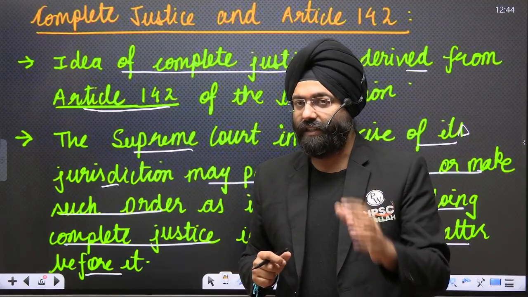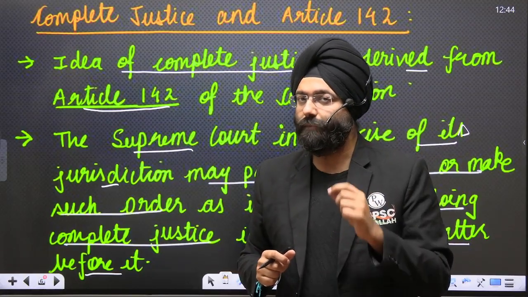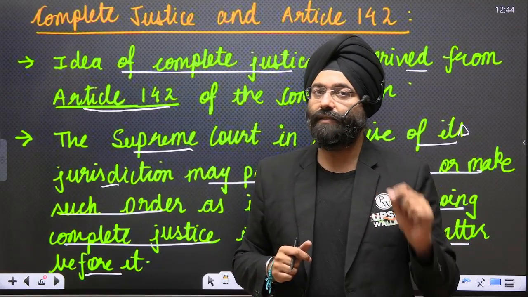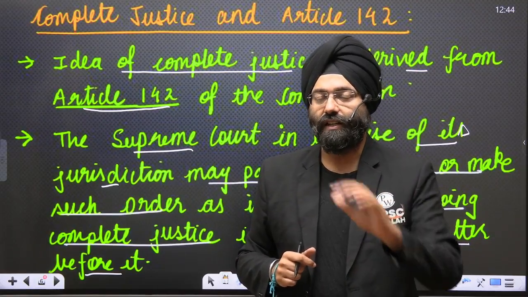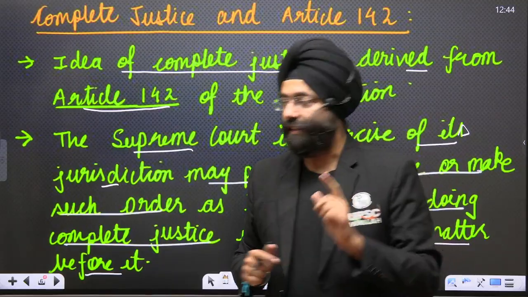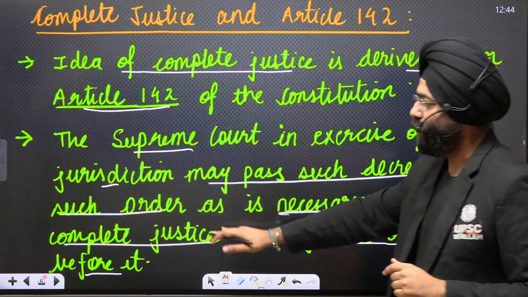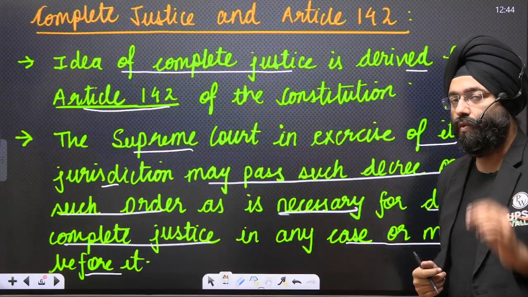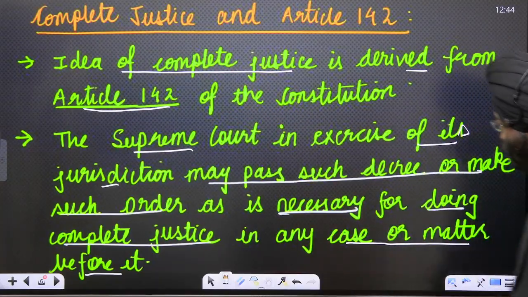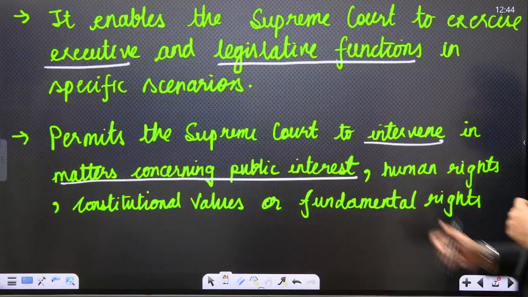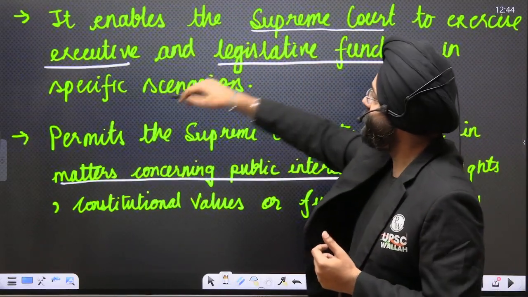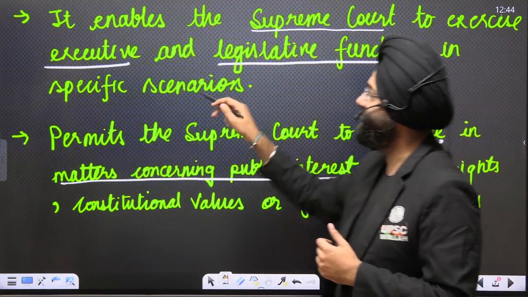If a case is before the Supreme Court and it feels that justice has to be delivered because some injustice has been done, it can use this article and give an order. That is why it is known as the concept of complete justice, which is mentioned in Article 142. And let's move ahead and see. It enables the Supreme Court to exercise the executive and the legislative functions in specific scenarios.